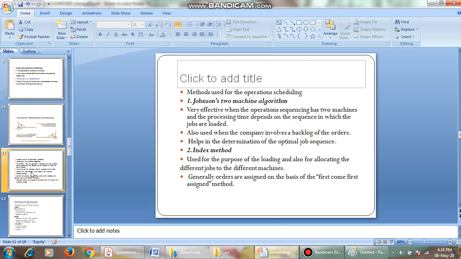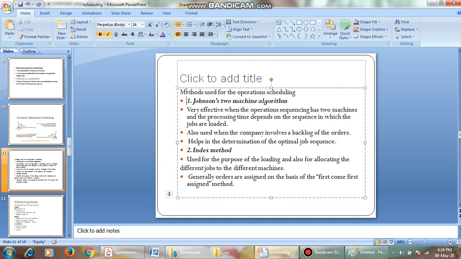Apart from forward planning and backward planning, we have some other methods. The first one is Johnson's two machine algorithm. This method says that whenever there are two machines that have to be worked subsequently, we follow Johnson's two machine algorithm. It is very effective when operation sequencing has two machines and processing time depends on the sequence in which jobs are loaded. It is also used when a company has backlog orders, and helps in determination of the optimal job sequence.